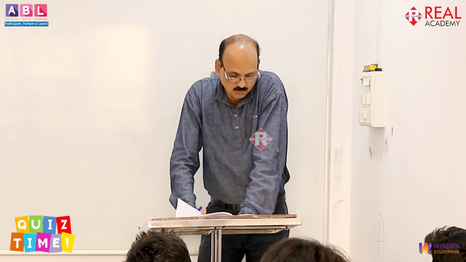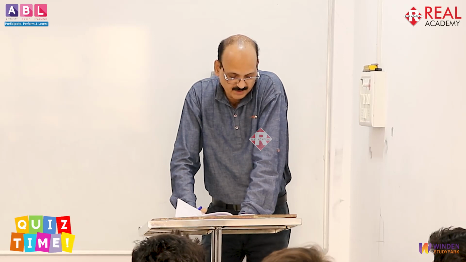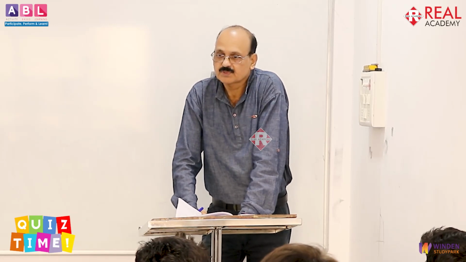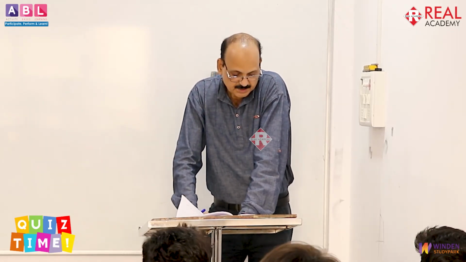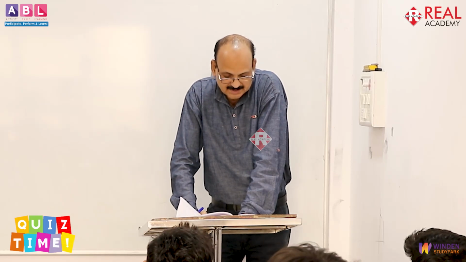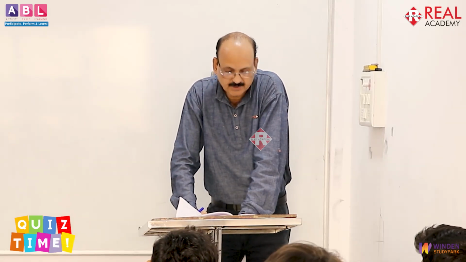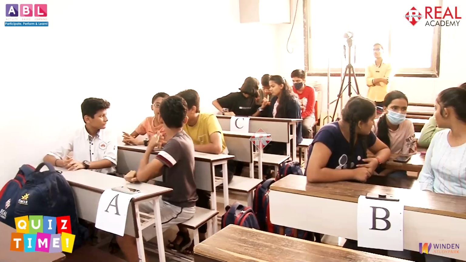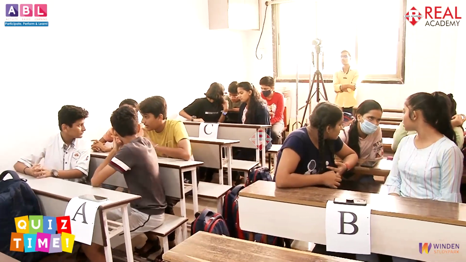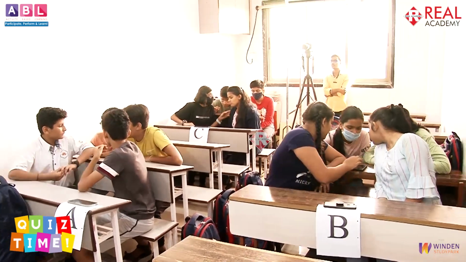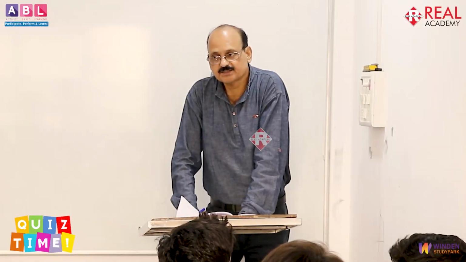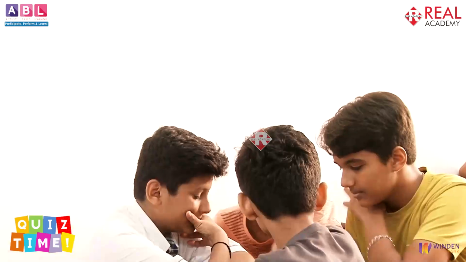Okay. State any two causes that led to the decline of the Harappan civilization. Discuss and answer. Take your own time. You can guess it. There is no problem in guessing.